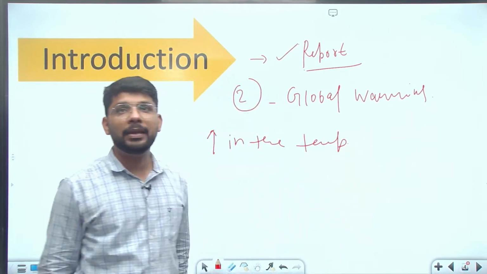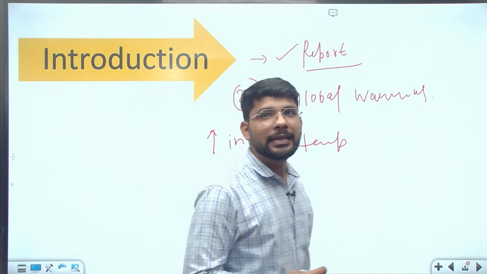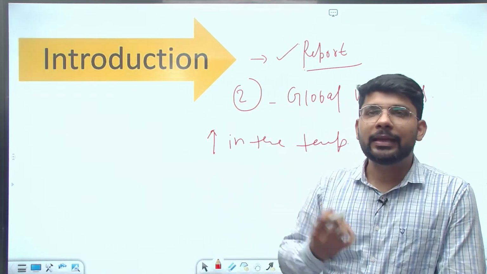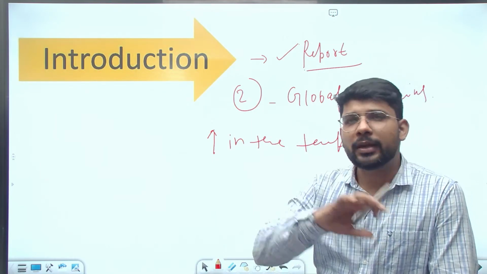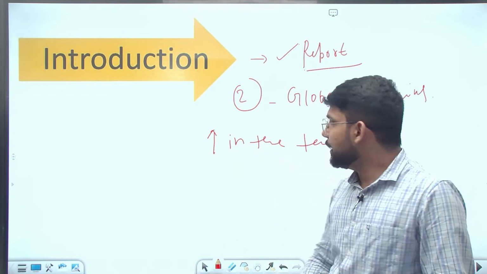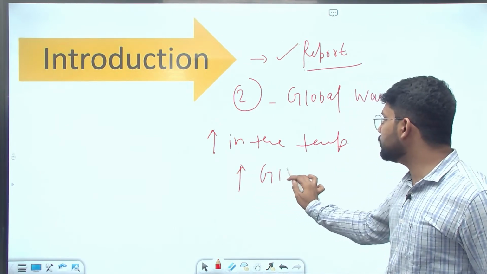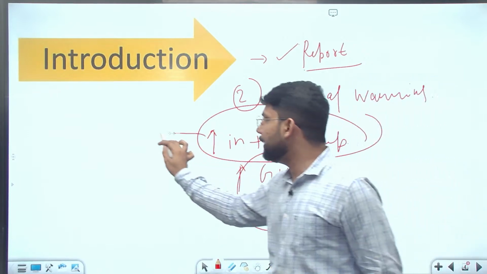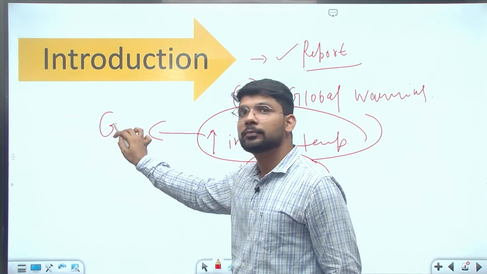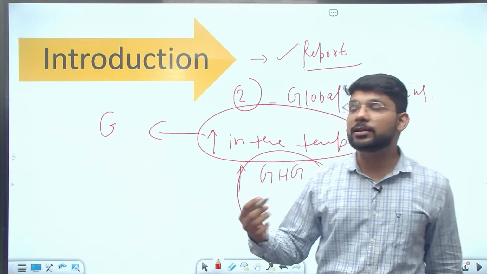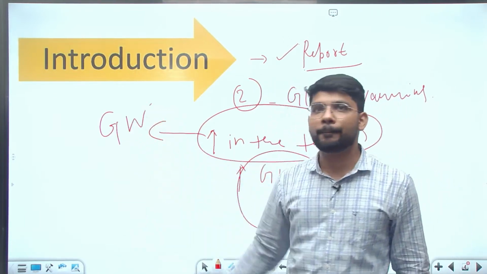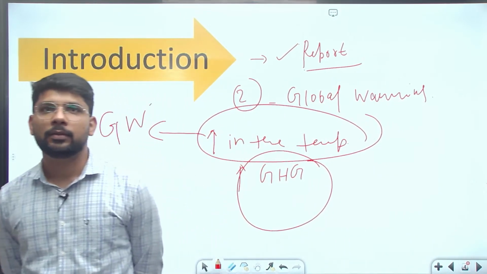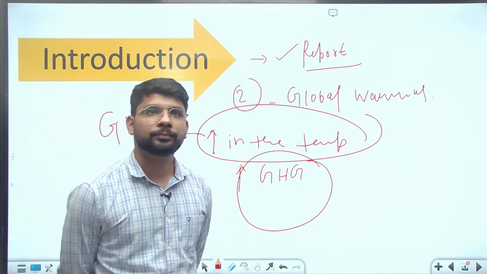Increase in the temperature of Earth due to various reasons. It may be the anthropogenic reason, it may be due to agriculture, it may be due to industrial pollution. Means there is an increase in the greenhouse gases, which leads to an increase in the temperature, and finally leads to global warming. So this is the introduction. You can write or you can start with your answer.